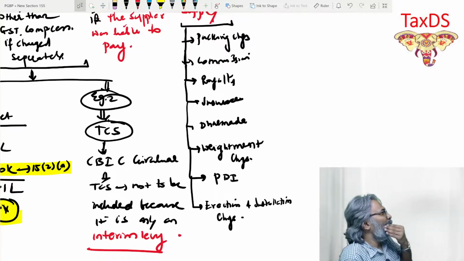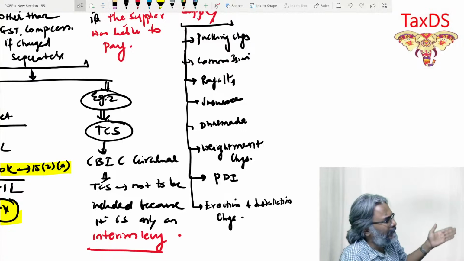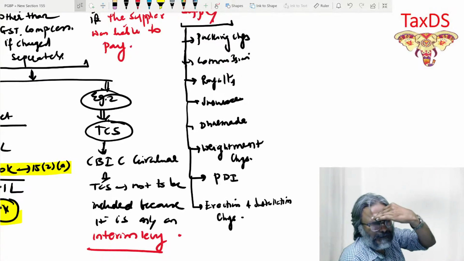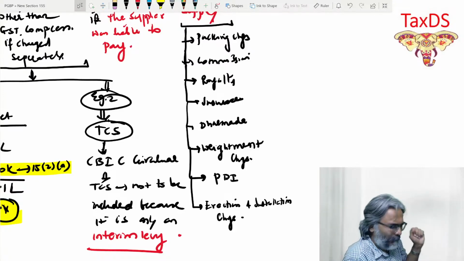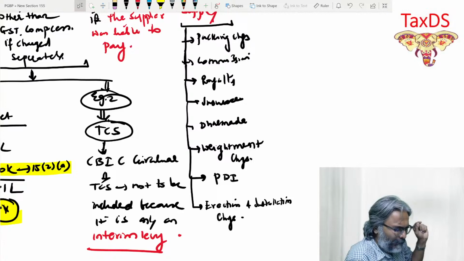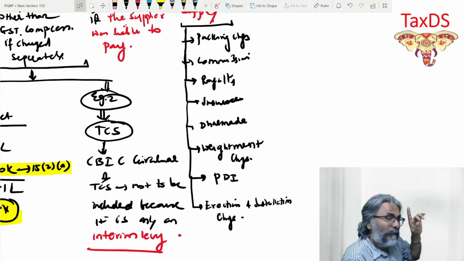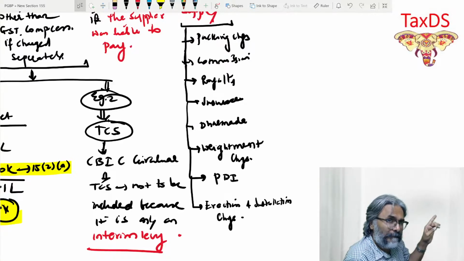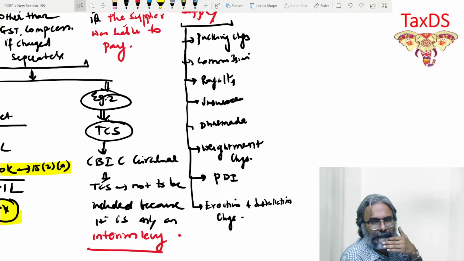I'll tell you what the question is. There is a supply of letting out of commercial property. Now, the rent, therefore, is a consideration. Now, municipal tax of that property is borne by the supplier.